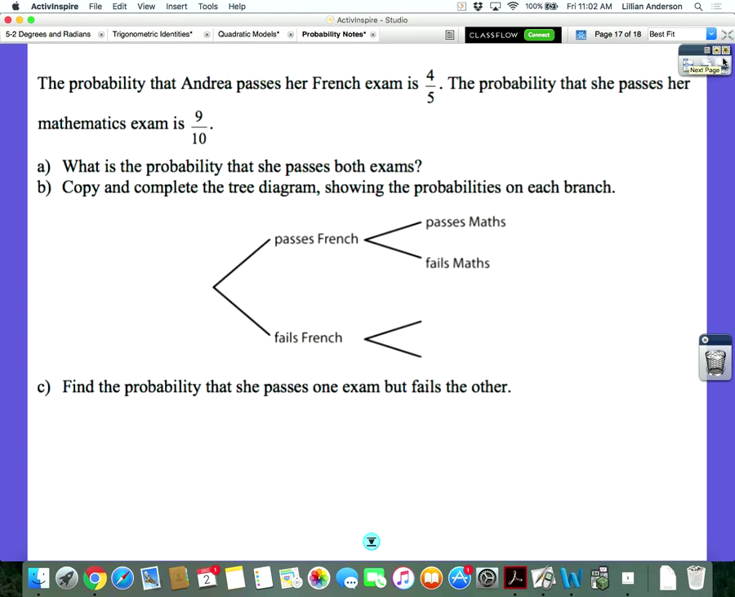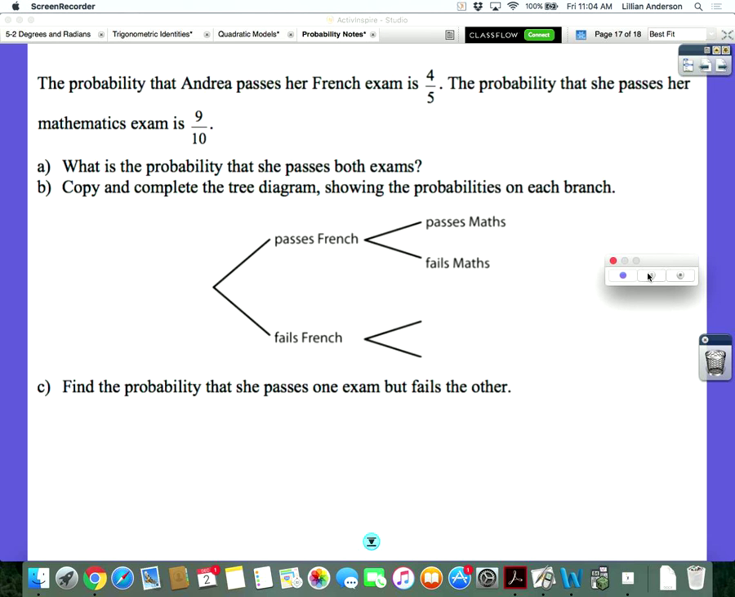Yeah, it was. So we're going to look at an example of a tree diagram. It's going to be the last thing for today. Okay? The probability that Andrea passes her French exam is 4/5, and the probability that she passes her mathematics exam is 9/10. What's the probability that she passes both exams? Then we're going to copy and complete the tree diagram, show the probabilities on each branch, and then find the probability that she passes one exam but fails the other.